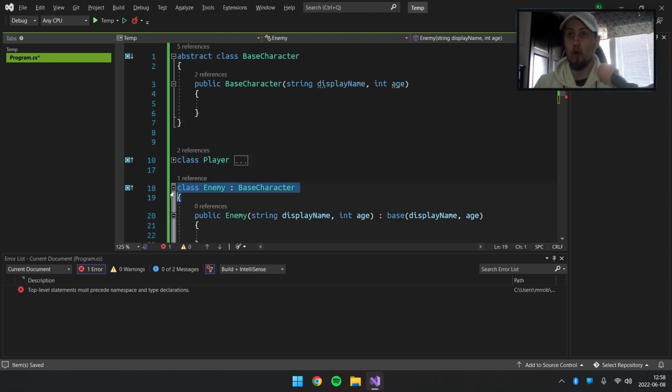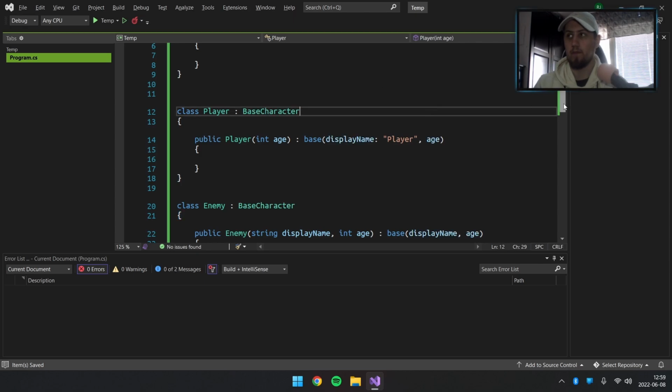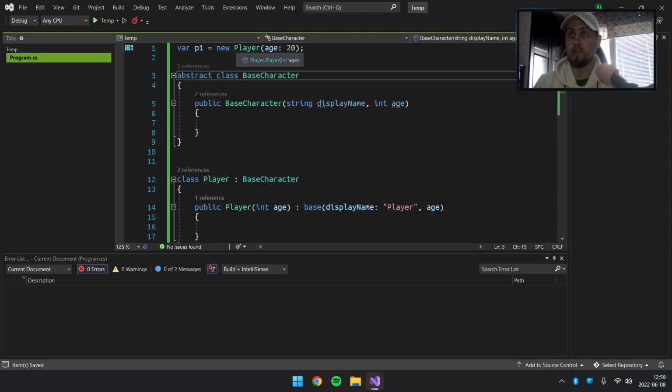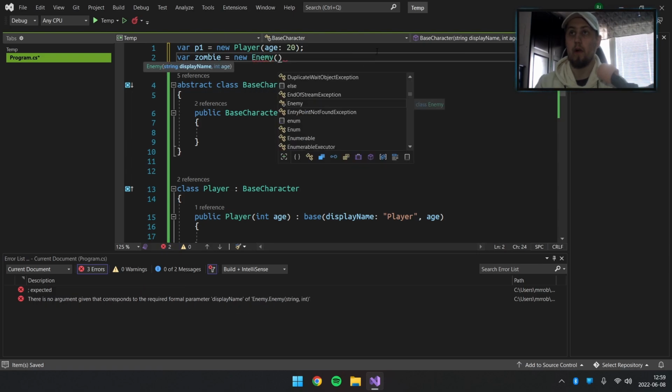And we can't do this because this is level code. We need to do like this. There we go. So now we have created a player from age, and let's say we want to create an enemy. So let's say zombie, and do an enemy like so. Now we need to specify a display name and an age.